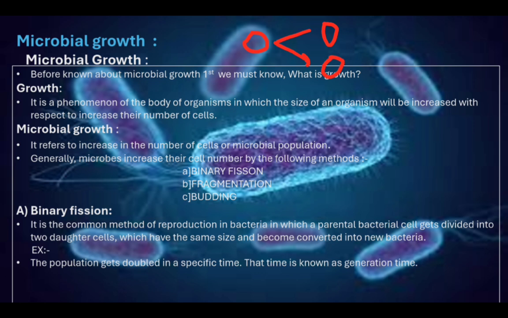So what is microbial growth? In case of microbes, if the cell number increases, that is called microbial growth. Generally microbes divide by binary fission, fragmentation and budding. Binary fission is the most common method of reproduction in bacteria. It is a symmetrical process. That means the parent cell is equally divided into two daughter cells.